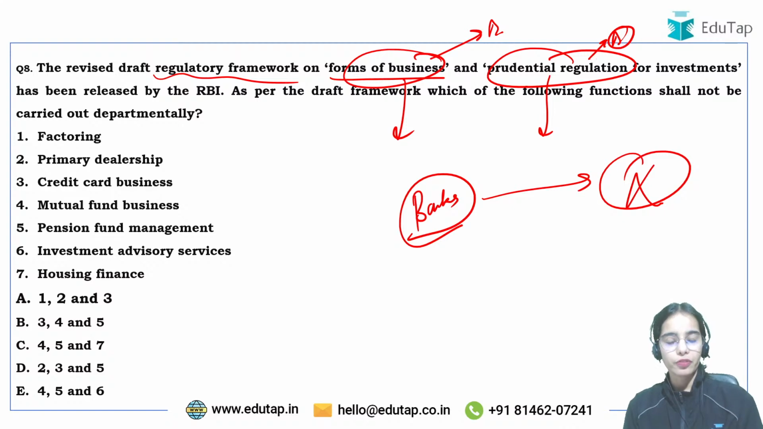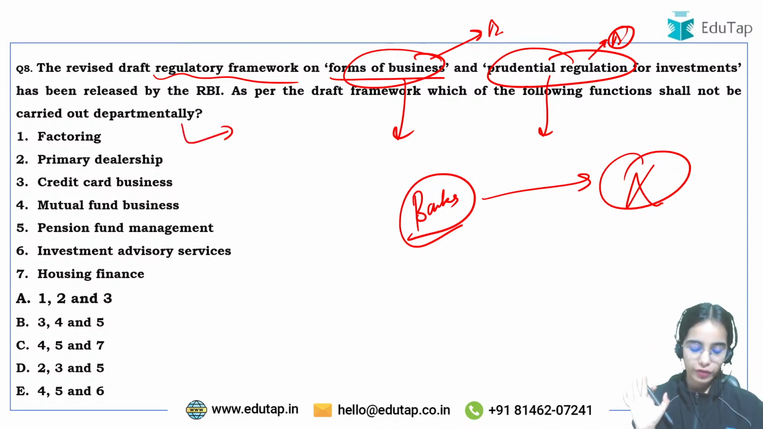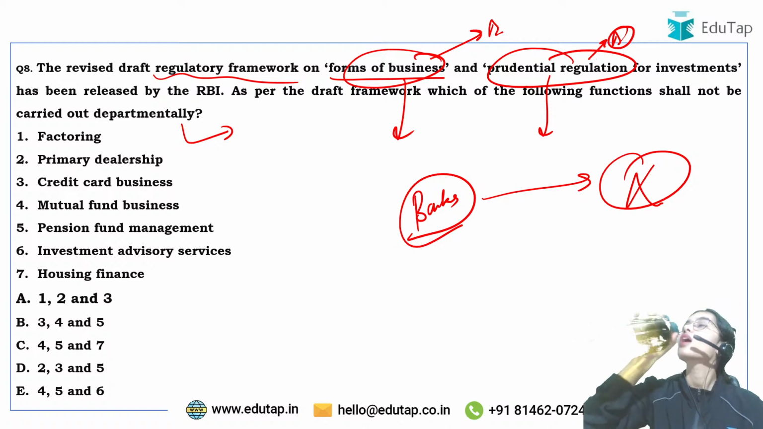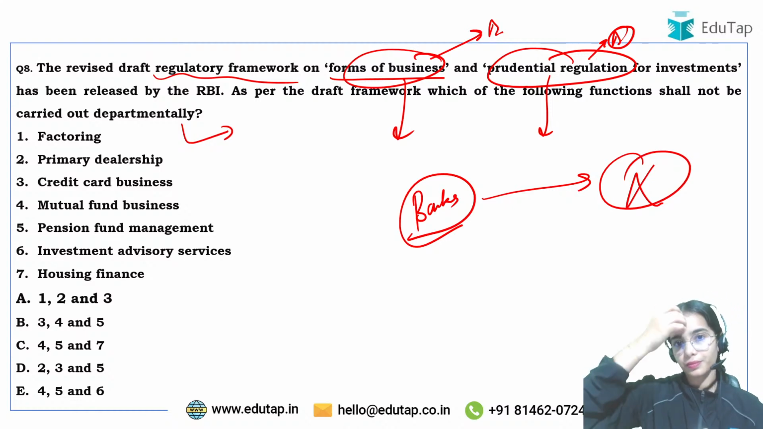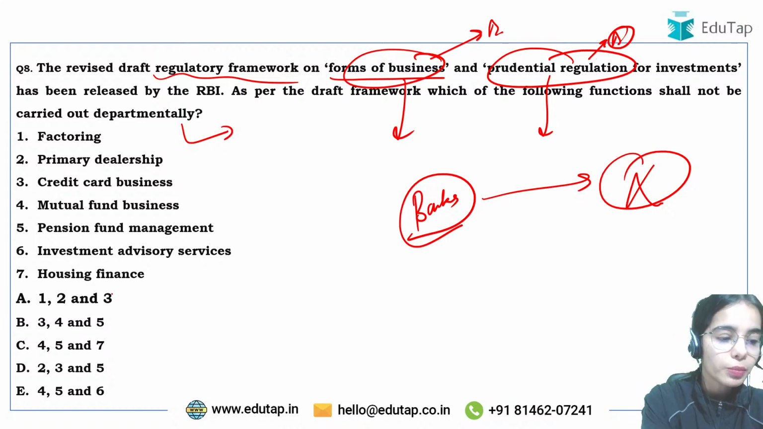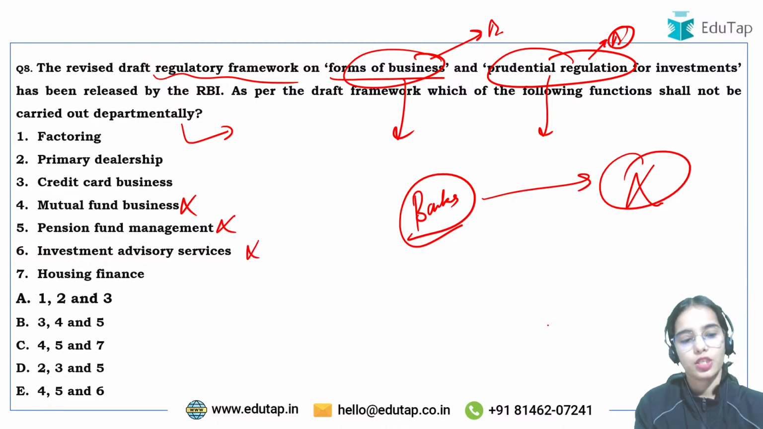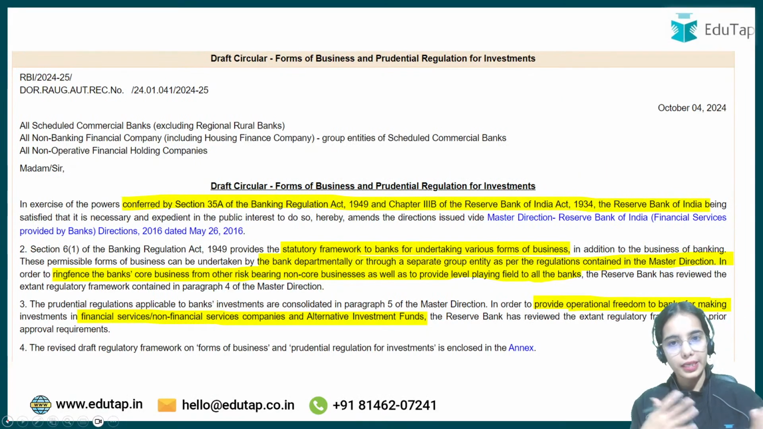Now as per the draft framework, which of the following functions shall not be carried out departmentally by the bank? That is, the bank by itself should not be carrying out which of the following functions? Try to answer this. Yes. So the bank should not be carrying out the mutual fund business, the pension fund management and the investment advisory services. So let's understand more about this, and then let's come back to the question again.